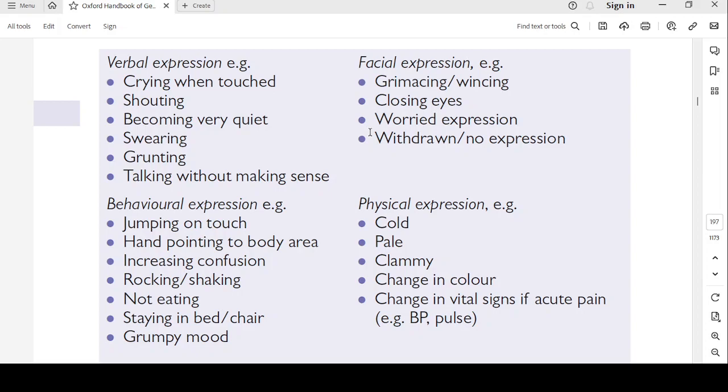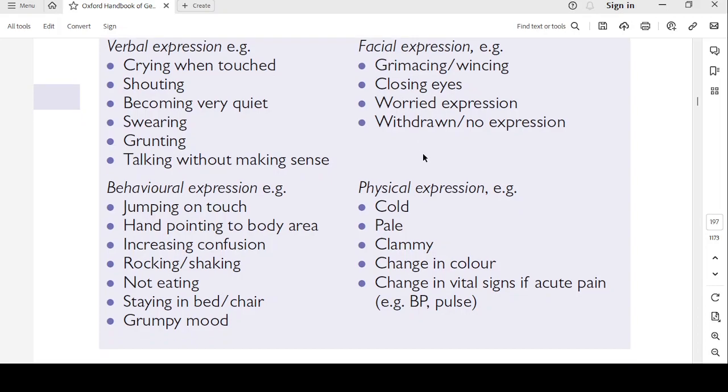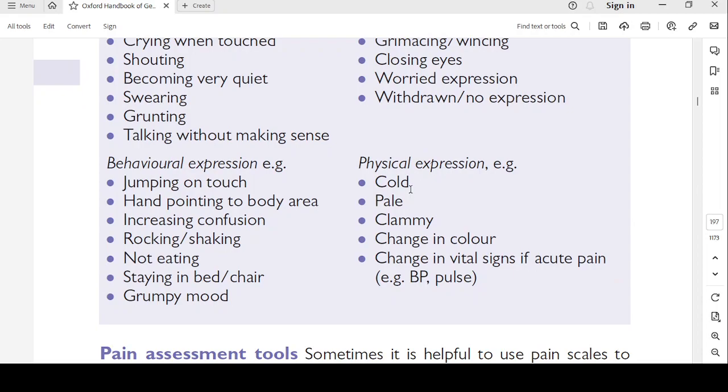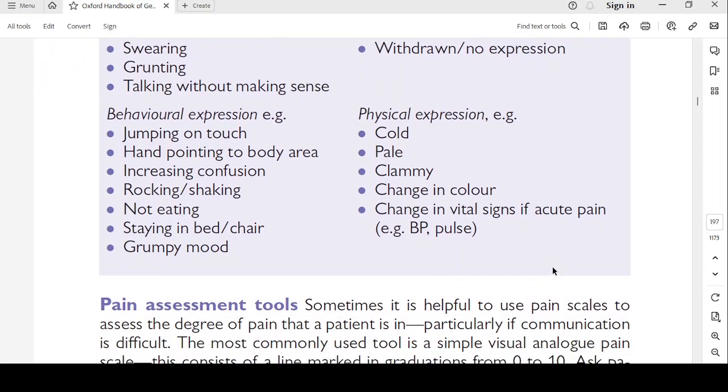Facial expression: grimacing, wincing, closing of eyes, worried expression, withdrawn or no expression. Physical expression: they are very cold, pale, calming, change in color. Change in vital signs if acute pain, like BP and pulse. There will be change in BP and pulse whenever there is an acute pain.